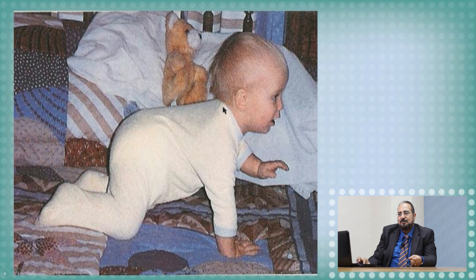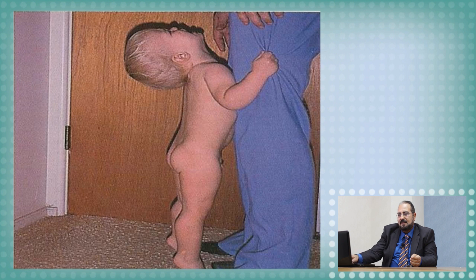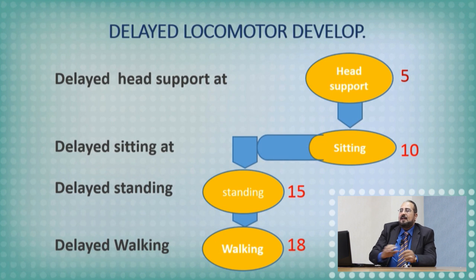Remember, head support at 3, sitting alone 6 to 8, crawling 9, standing 12, and continue by the number 3. This infant is usually at 9 months of age. This one tries to stand up, so he's more than 9 months but less than 1 year. This one is standing, so 11 to 12 months of age. Again, this is the normal gross motor.